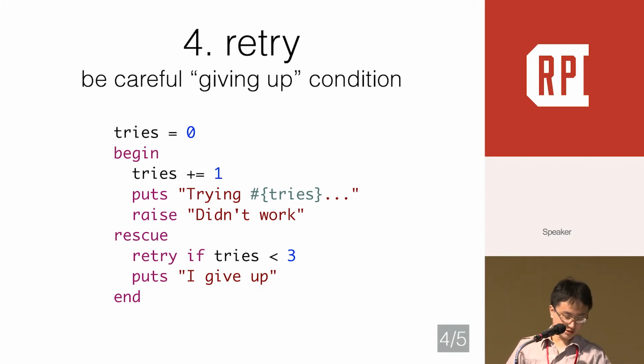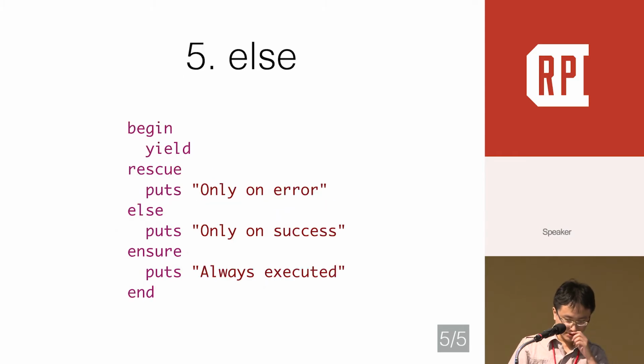One of the simplest solutions is just a counter. In this example, we defined a counter of 3. After 3 tries, it will give up. The else keyword is the opposite of rescue, where the rescue clause is only hit when an exception is raised. Else is only hit when no exception is raised.